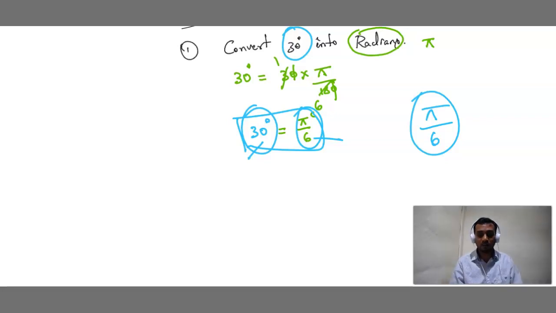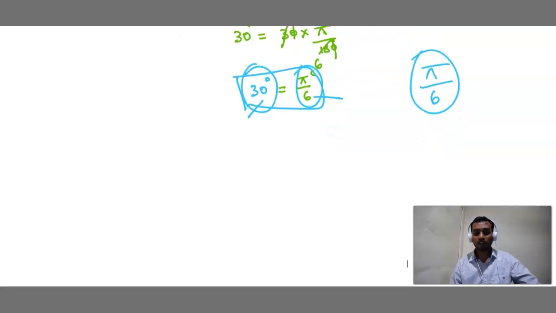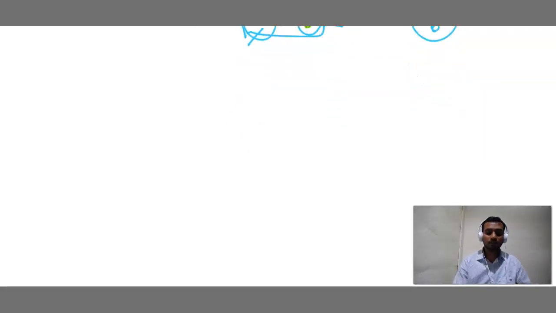Yes, you should do this. Understood? You should write finally LHS and then the RHS also. Got it? So we have done, we have converted degrees into radians.